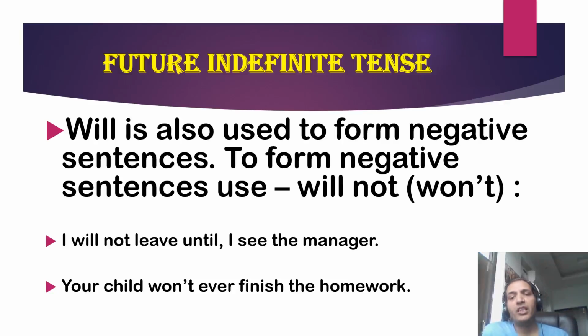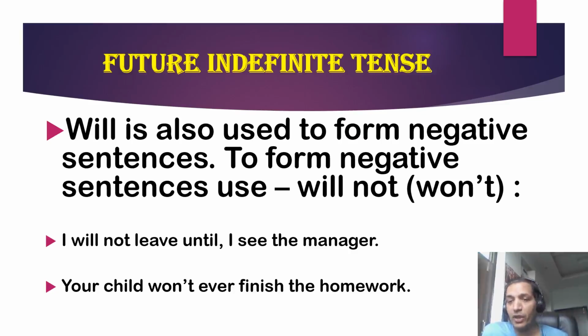Now, when there are affirmative sentences, there are negative sentences. Will is also used to form negative sentences, and for the negative sentence, we say will not. In the short form, it is won't. You want to see the manager, and you say, I will not leave until I see the manager.